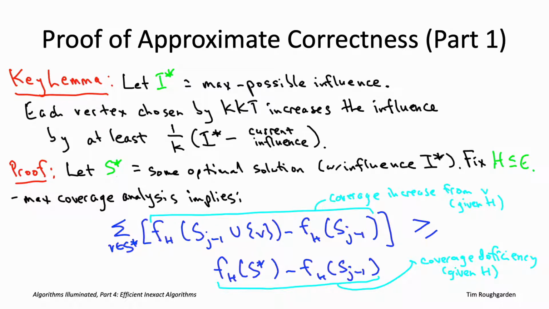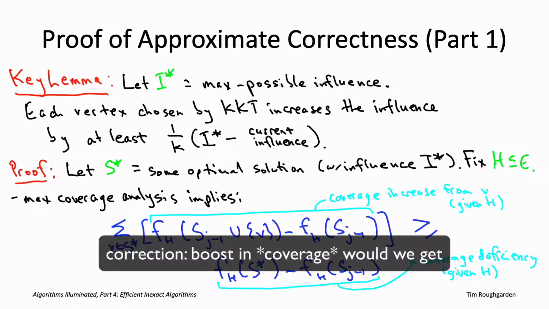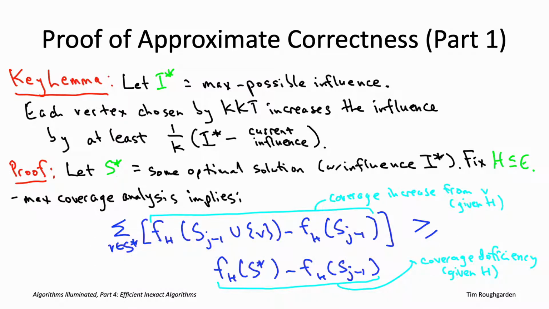The left-hand side is doing a thought experiment for each of the vertices v in the optimal solution S star. It's asking how much boost in influence would we get if we added to the greedy solution S sub j minus 1 this vertex v from the optimal solution S star. We do that thought experiment k times, once for each of the k vertices in the optimal solution S star. We sum up the results, so that's the bigger quantity, and then the smaller quantity is our current coverage deficiency with respect to this coverage function f sub H. So the extent to which our coverage under f sub H is not as big as the coverage of S star would be. All right, so we really haven't proven anything right now.